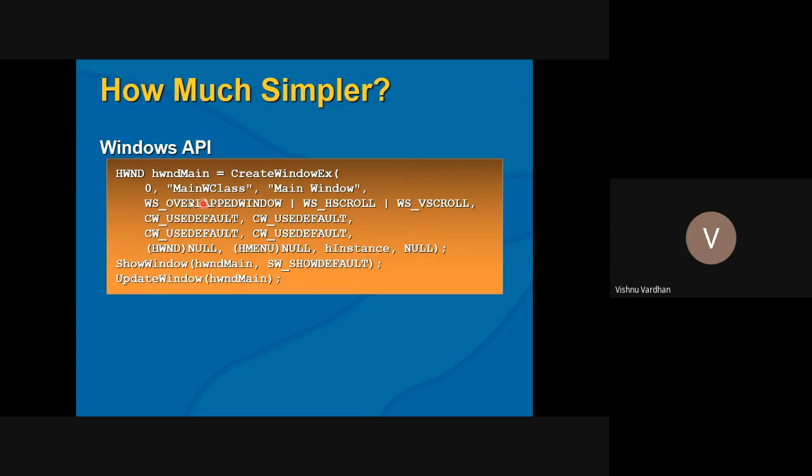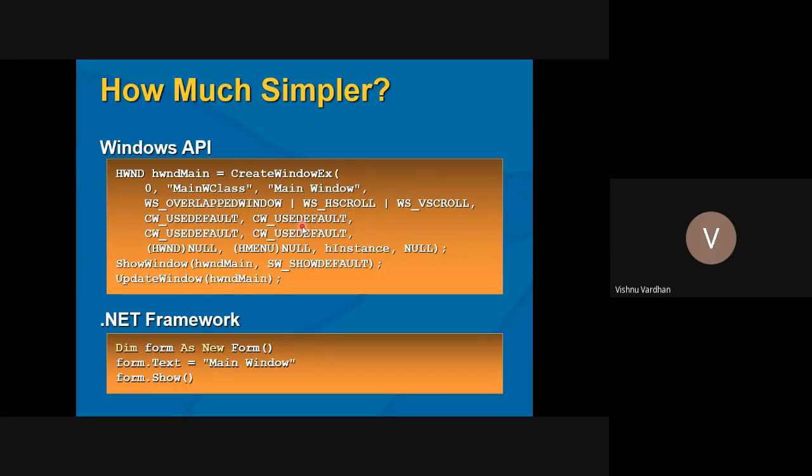And you can see the screenshot of Windows API. I think nobody can easily understand hWnd, main, CreateWindow, main class, main window, WS_OVERLAPPEDWINDOW, and so on. This code goes for a couple of lines, and nothing is actually understandable with this way of Windows API coding that has been seen here. So we cannot easily understand, and we cannot easily identify what is actually being done from this code. It is not at all easy.